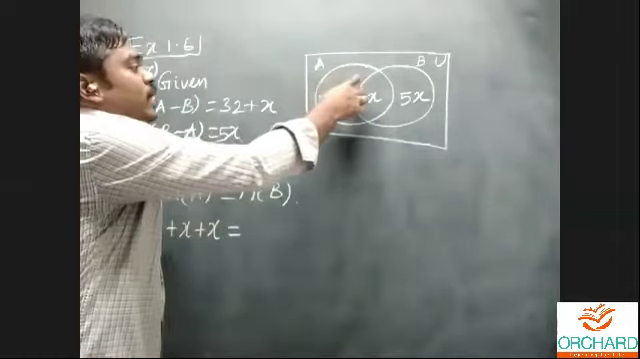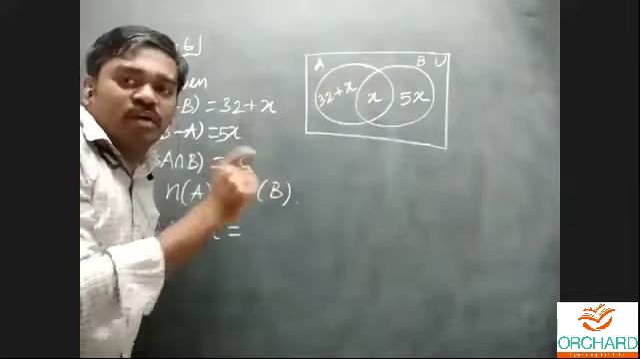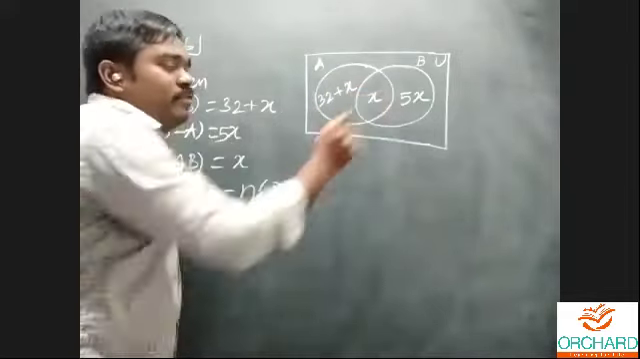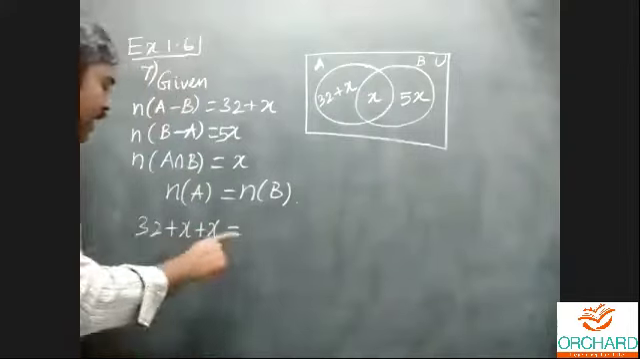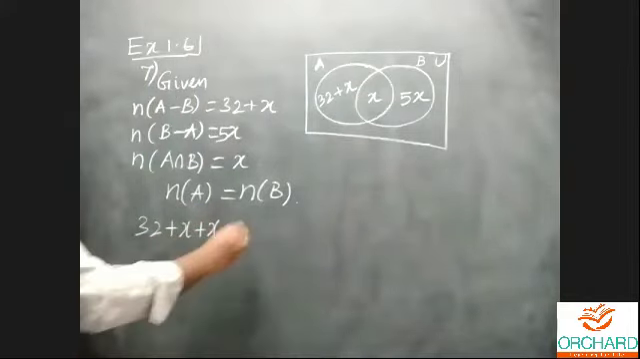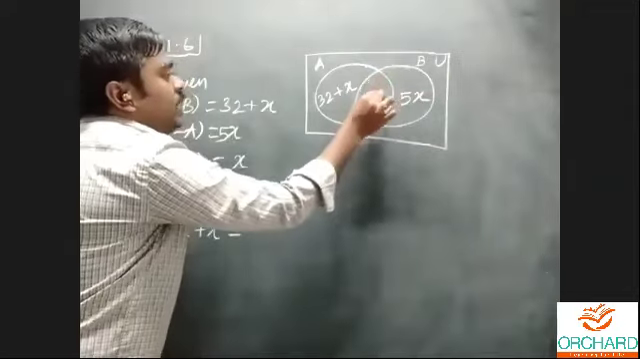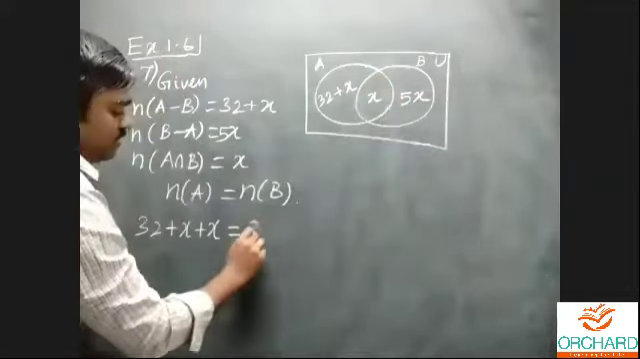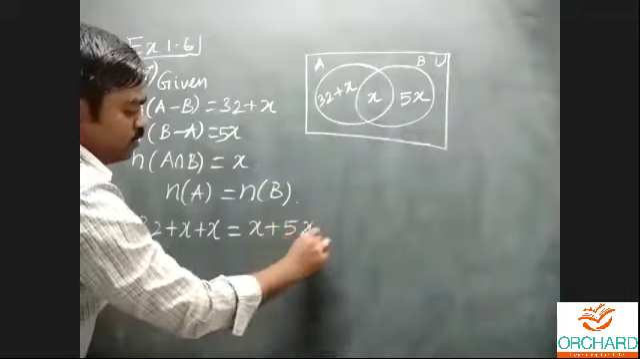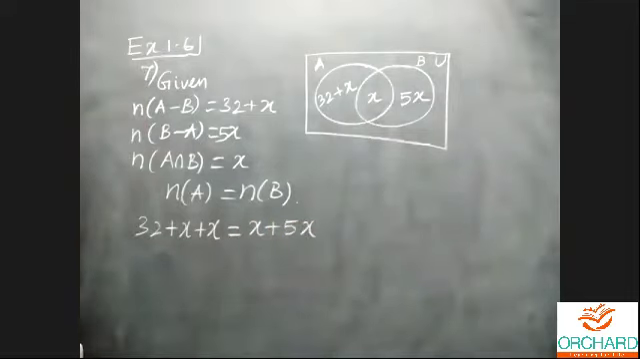For A minus B, I am having 32 plus x number of elements. And here I am having x number of elements. Then we can add 32 plus x plus x. And next, n of B. N of B is nothing but in total, here I am having x and here I am having 5x. x plus 5x is the number of elements.